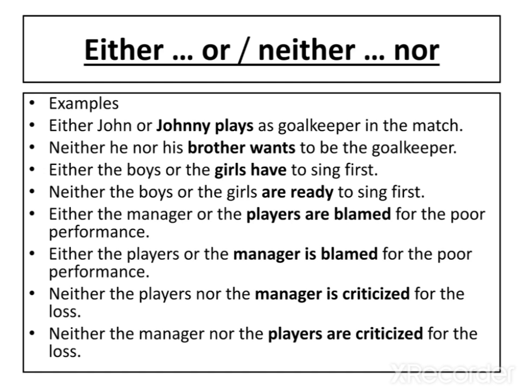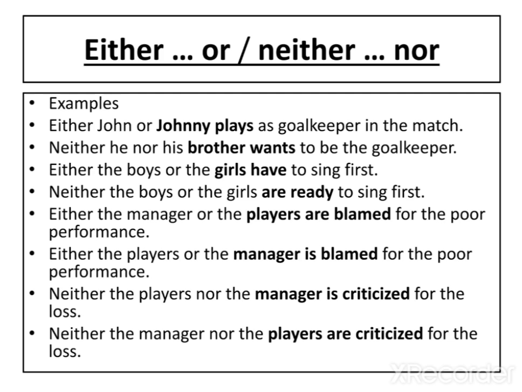See here how they have used the agreement of the noun and verb, like either the players or the manager. We have used the verb is blamed for them. Neither the players nor the manager is criticized. Neither the manager nor the players are criticized for the loss.